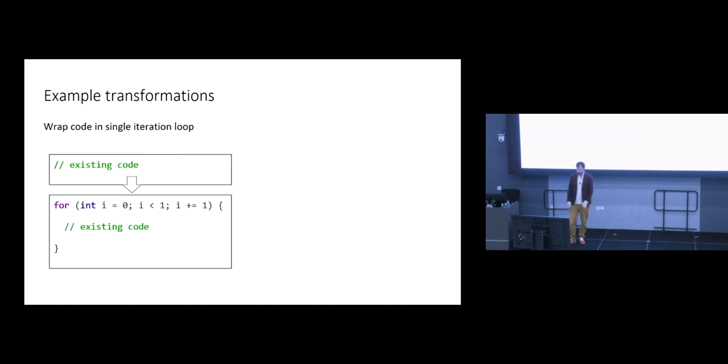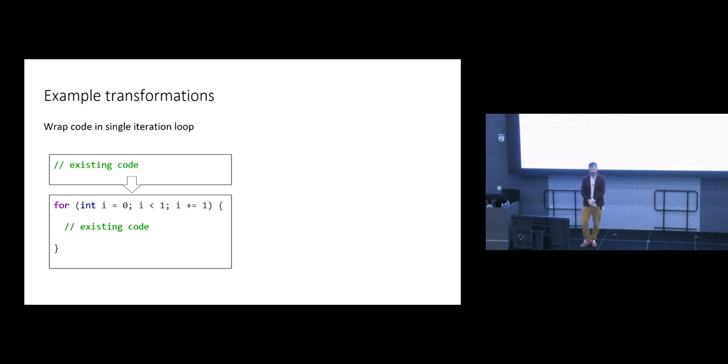As another example, we might take some existing code and wrap it in a loop that does exactly one iteration. Now the mechanics of implementing this are kind of tricky. If that existing code declares variables that are used later on, then we can't do this because those variables would not be in scope because of being now inside the for loop. So there are some subtleties to make this work, but conceptually a very simple transformation. We have some code, doing that once is the same as doing it once, right?